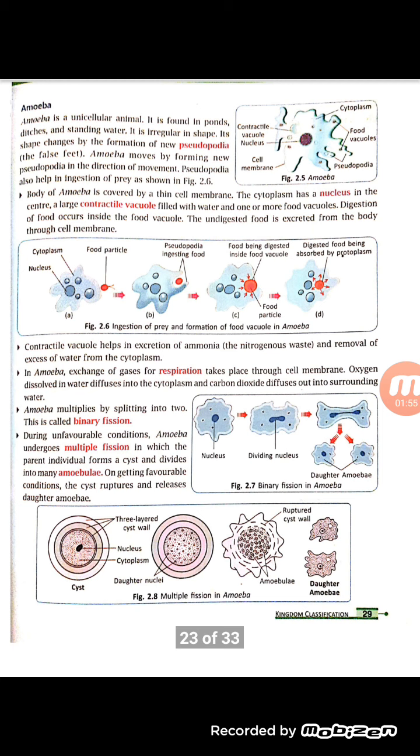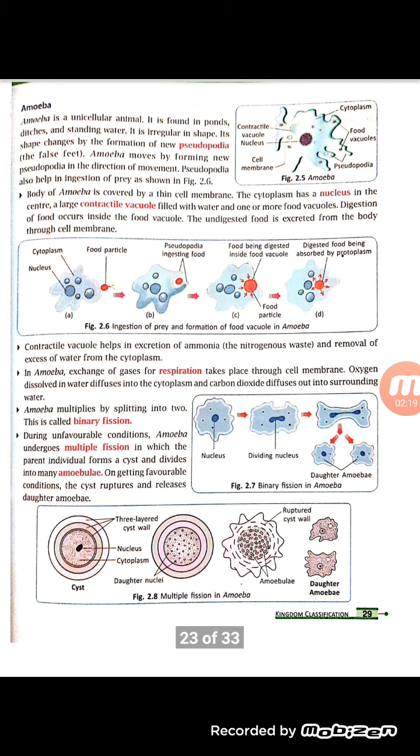The complete amoebal cell has cytoplasm, and certain extensions of amoeba are called pseudopodia. Pseudo means false and podia means feet. So those pseudopodia help the amoeba to move in any direction.